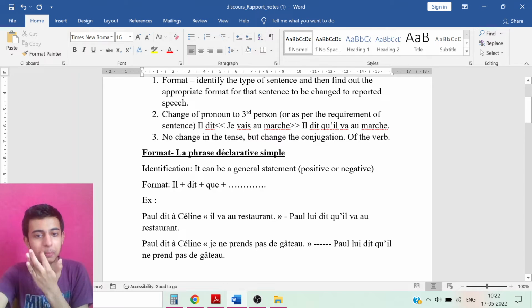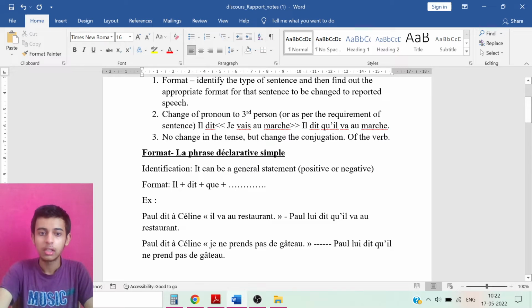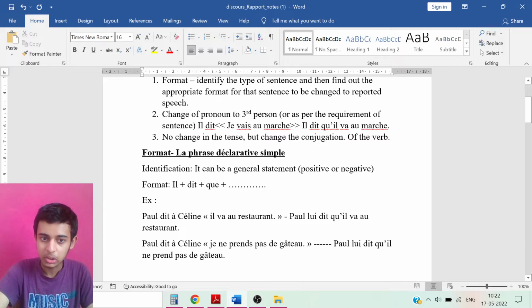Okay, now what will be the format of reported speech? Il plus dit plus que. Okay, for example, this is the format basically. The example says, Paul dit à Céline, il va au restaurant. Okay, so this is the question, then direct speech, and we have to convert it into the reported speech. So it will always be in this format, il dit que.